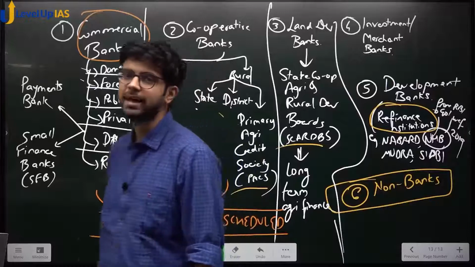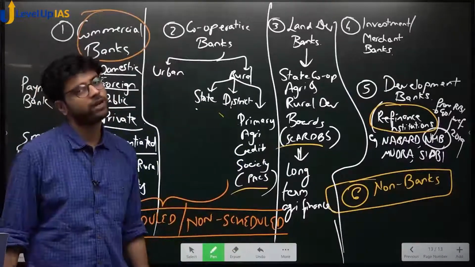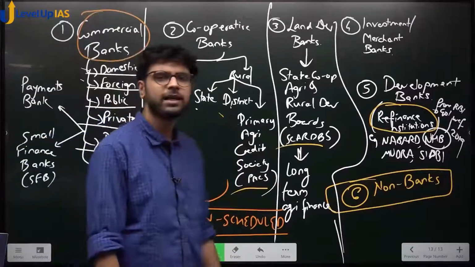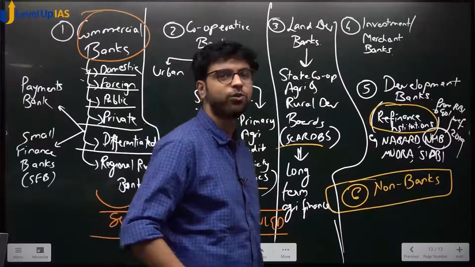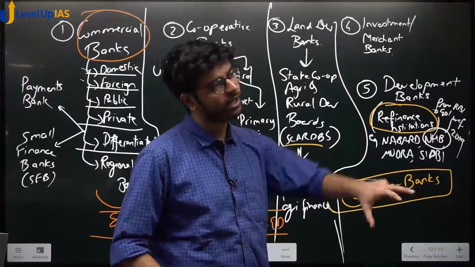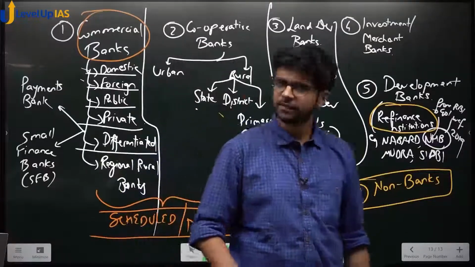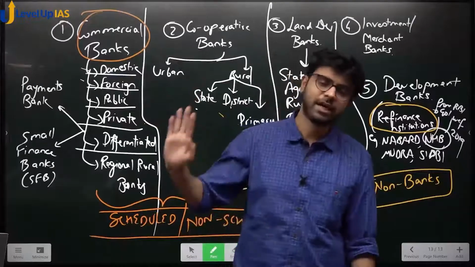How many local area banks in India, sir? 2 or 3 local area banks in India. Local area matlab, let's say ORN, Old Rajendra Nagar, has its own bank. So ORN local area bank hoga. It will not be scheduled. It might be commercial or might be cooperative, but it will not be scheduled.